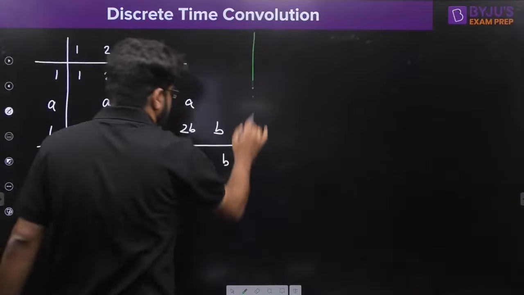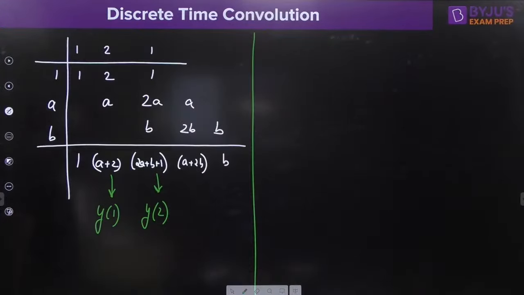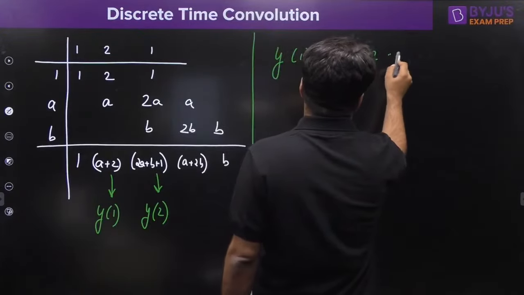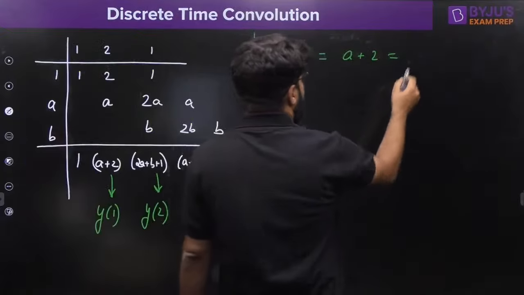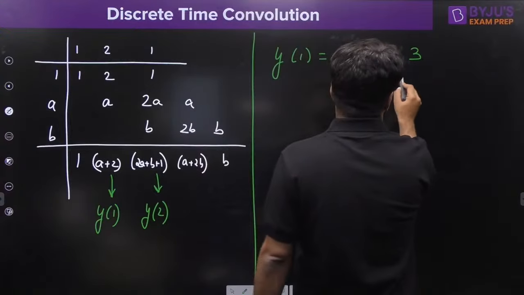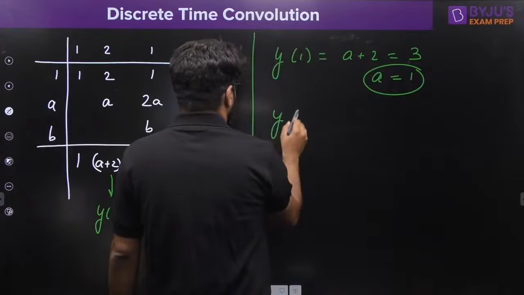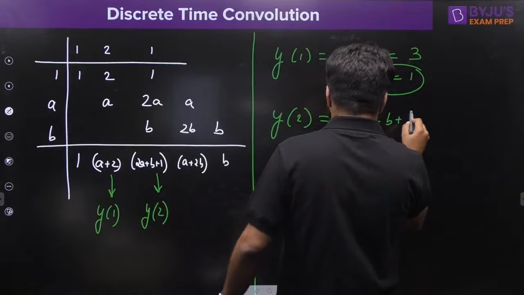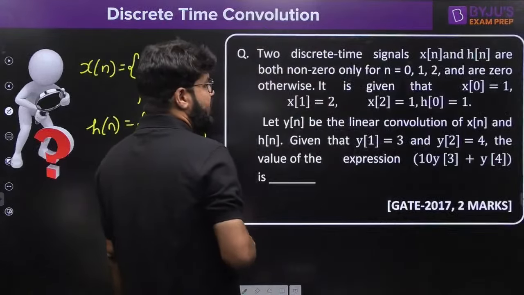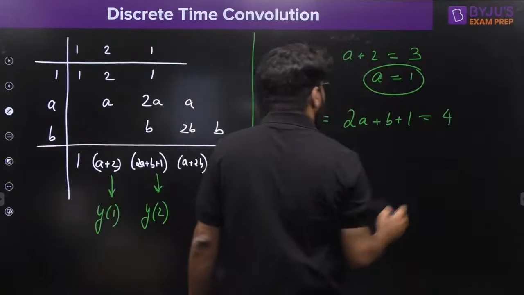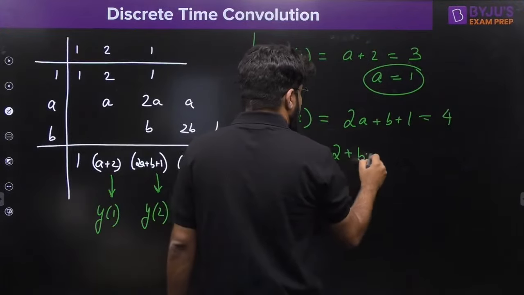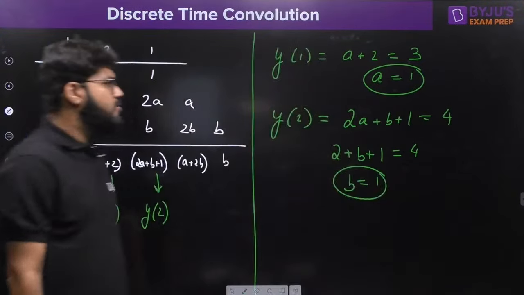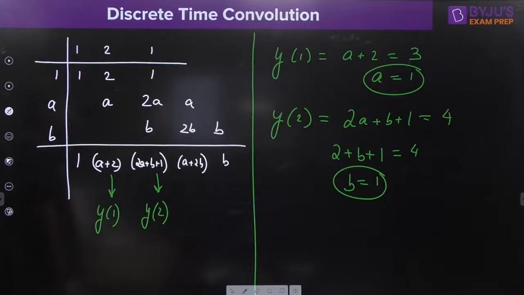Let us simplify them. y1 is A plus 2. y1 is given as 3, so that means A is equal to 1. What is y2? y2 is 2A plus B plus 1, and y2 is given to you as 4. So 2 plus B plus 1 is 4. What should be the value of B? That is also 1. A and B are both equal to 1.